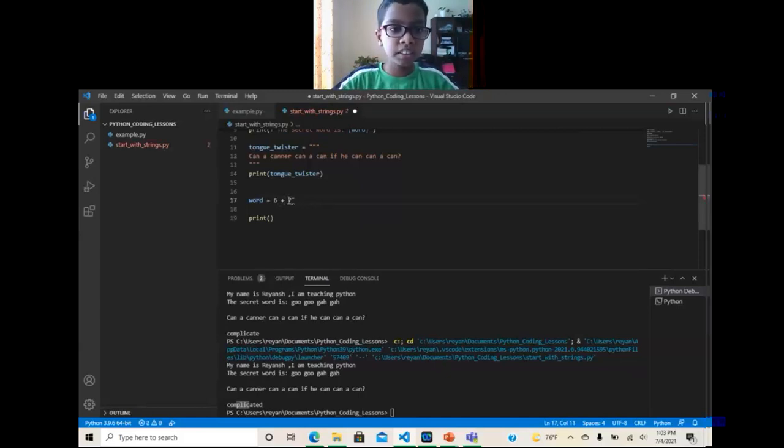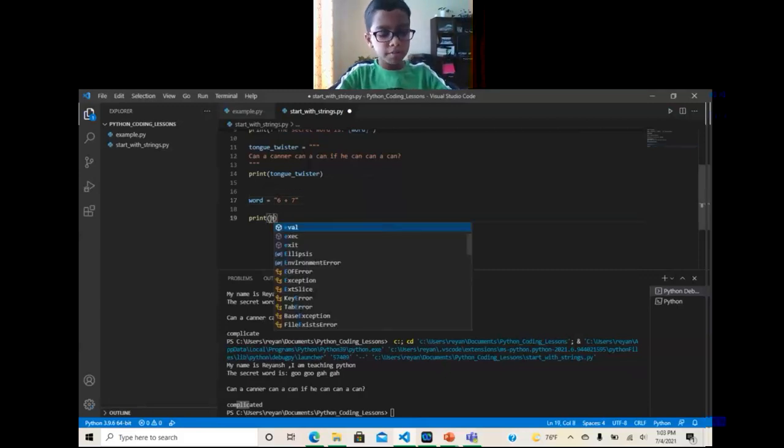But if we put the quotation, make it into a string, it thinks it's a string. See, if we hover on it, the variable word, literal 6 plus 7. It's literally 6 plus 7 in strings.